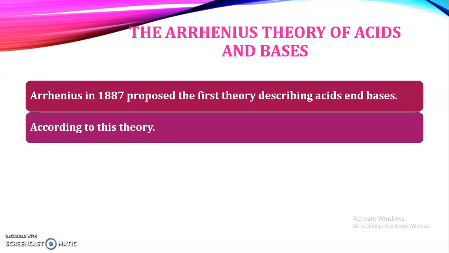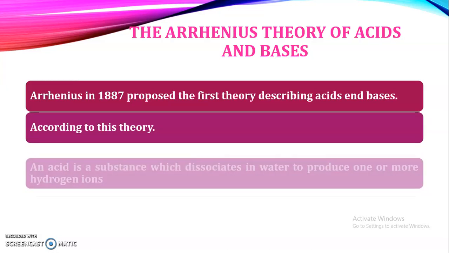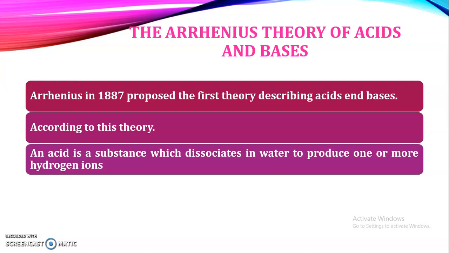Now, according to Arrhenius, what is the meaning of acid? An acid is a substance which dissociates in water. Dissociates means what? For example, we know the molecular formula of hydrochloric acid is HCl. When we add HCl into water, it splits into H+ ions and Cl- ions. This process is known as dissociation.